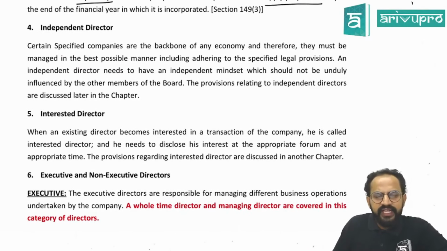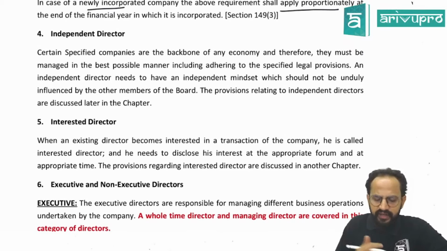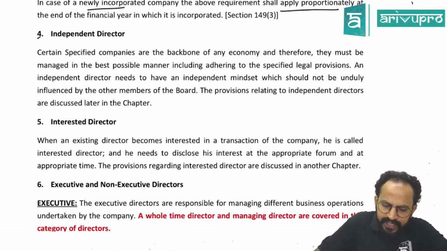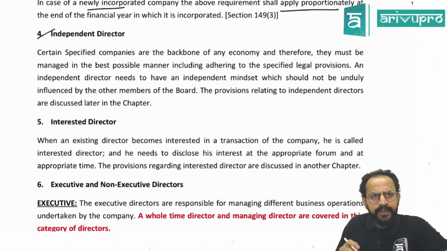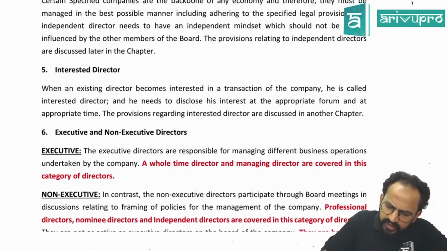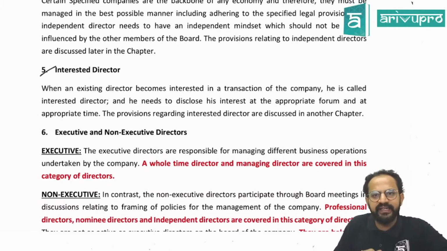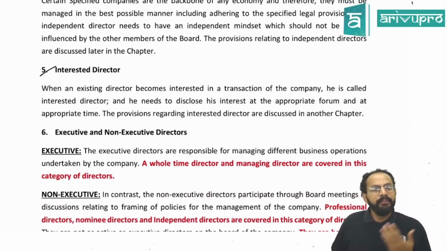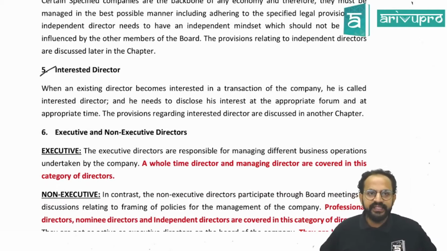So the next type of director we are seeing here, again under section 149, is called an independent director. About independent director, in the same chapter we will be looking into detail at a later point of time. So let us discuss it later. Okay sir. The next concept, interested director. Again regarding this we will be discussing in detail in another chapter. But as of now, what do you mean by interested director?